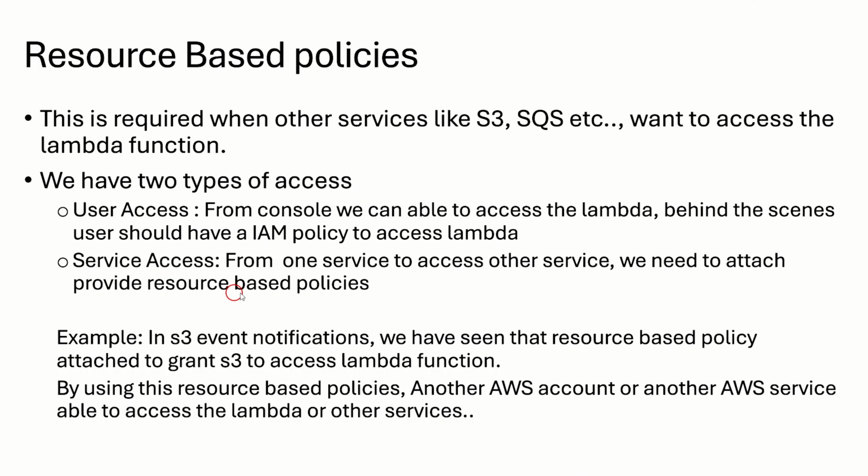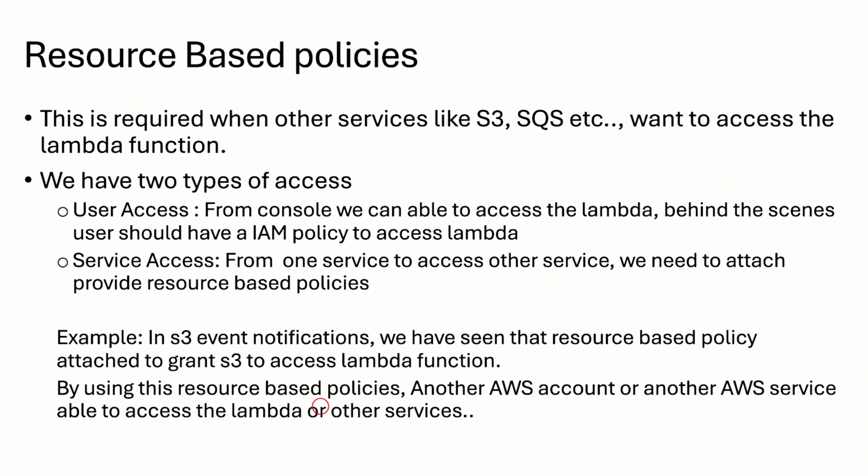Okay, so here I have written an example. In S3 event notifications, we have seen that a resource-based policy was attached to grant S3 access to the Lambda function. By using these resource-based policies, another AWS account, or other AWS services, can access Lambda.